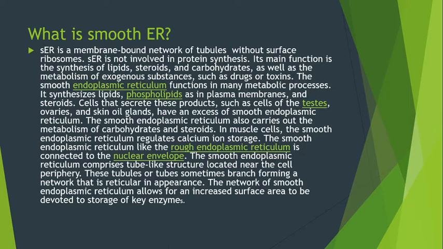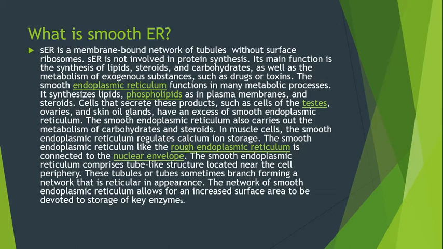It synthesizes lipids, phospholipids, as in plasma membrane, and steroids. Cells that secrete these products, such as cells of the testes, ovaries, and skin oil glands, have an excess of smooth endoplasmic reticulum. The smooth endoplasmic reticulum also carries out the metabolism of carbohydrates and steroids. In muscle cells, the smooth endoplasmic reticulum regulates calcium ion storage.